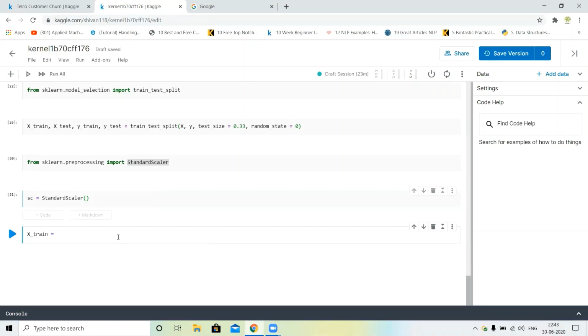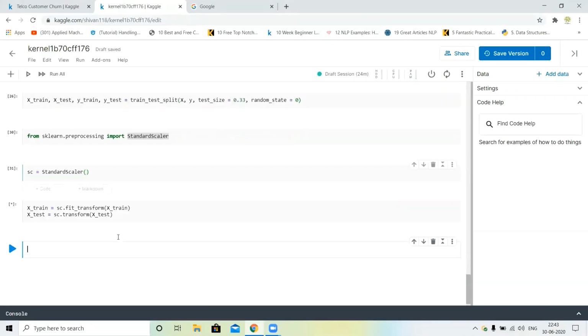xtrain is equal to sc dot fit transform xtrain, and next xtest is equal to sc dot transform xtest. Yeah, just run this. Okay, so we have completed the feature scaling part.